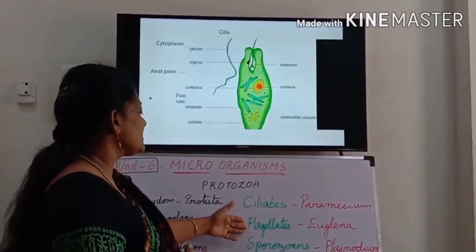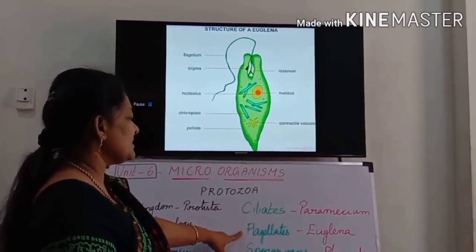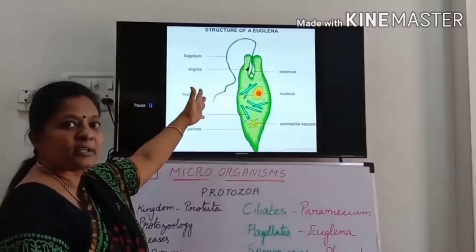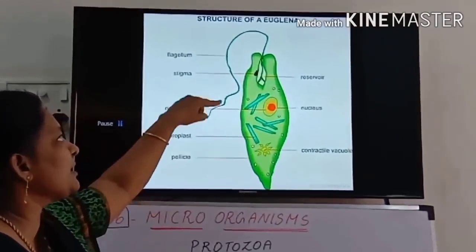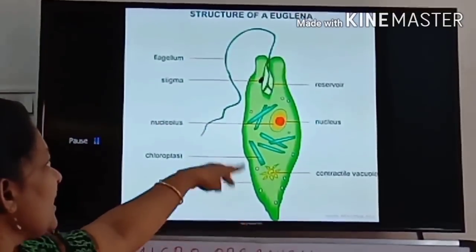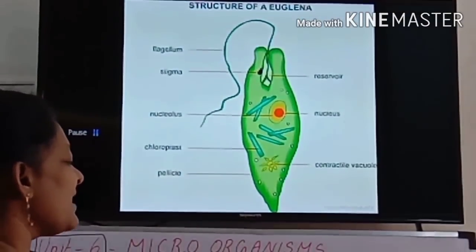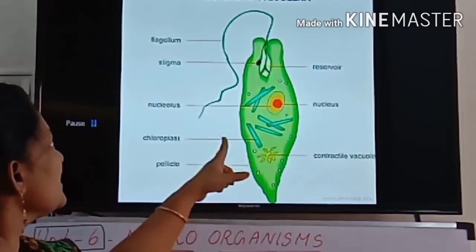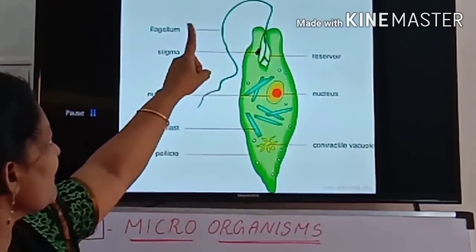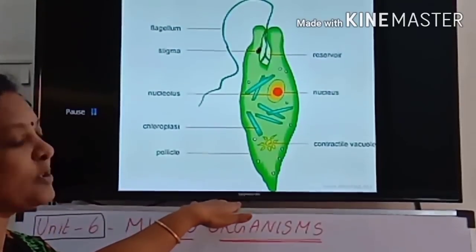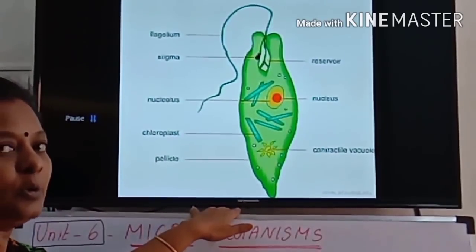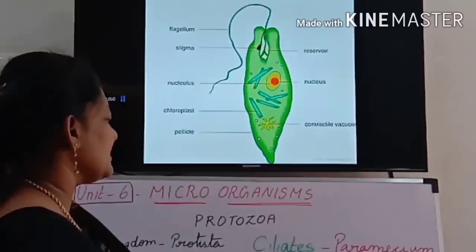And next is flagellates. They don't have cilia. Instead of cilia, they have only one flagellum at the top. This is Euglena. The best example for flagellates is Euglena. See the picture? Only one flagellum at the top. This is also photosynthetic; flagellates can produce food.